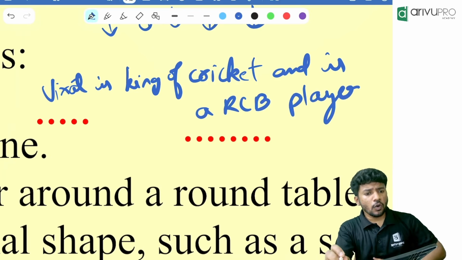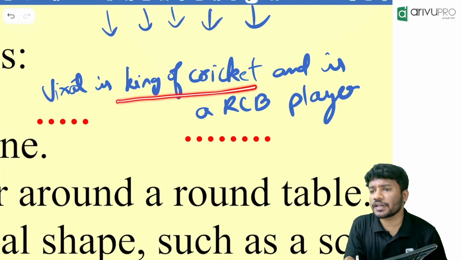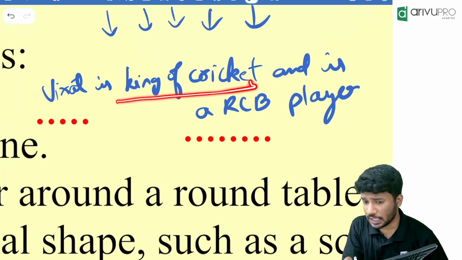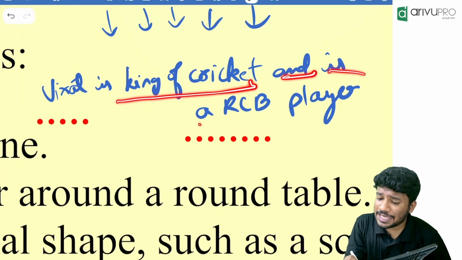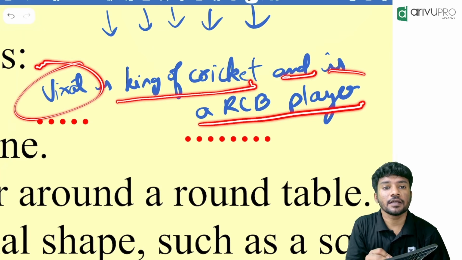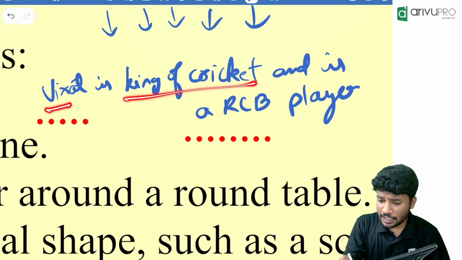So people, who are we talking about? Virat is the king of cricket. That means Virat Kohli is the king of cricket. That is confirmed in the first line. And is a RCB player. That means who is the RCB player? Virat is the RCB player. That means Virat is king of cricket.